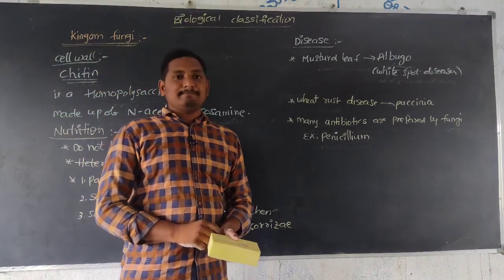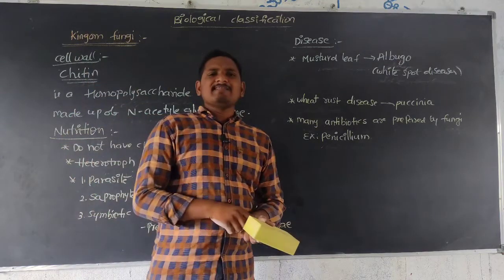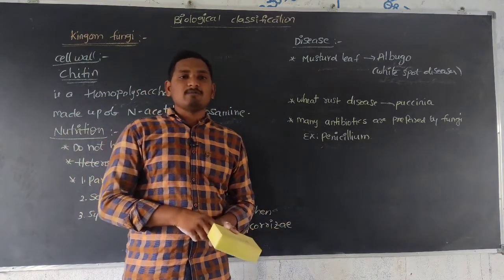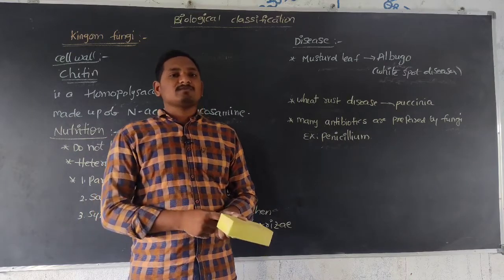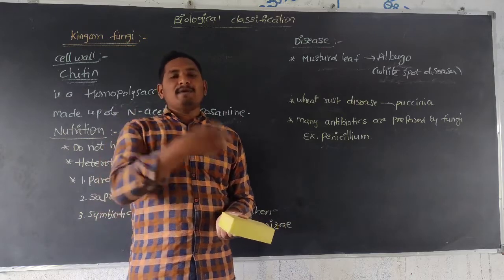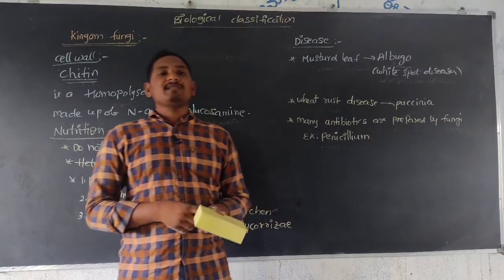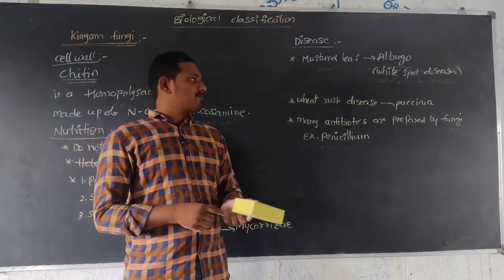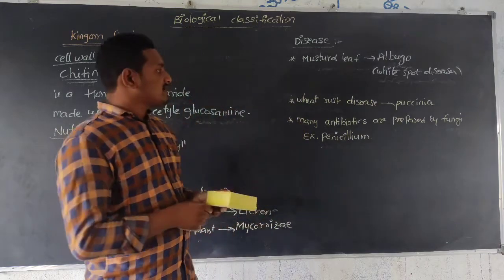Example, Penicillium. And some fungal infections are also observed in animal body as well as human body. In human body, some skin problems are caused by fungi: skin rashes, scabies, like that. In plants also, many plant diseases are caused by fungi, like mustard leaf white spot disease and wheat rust disease.